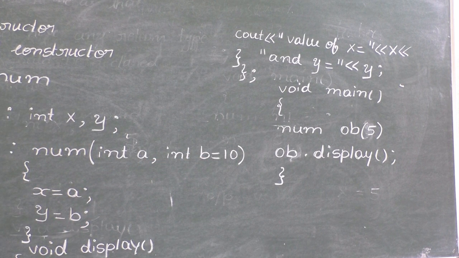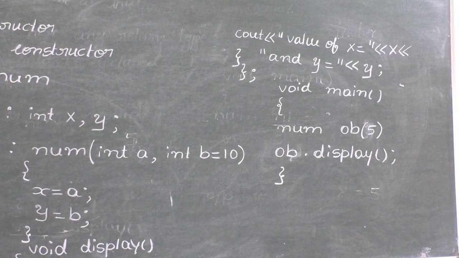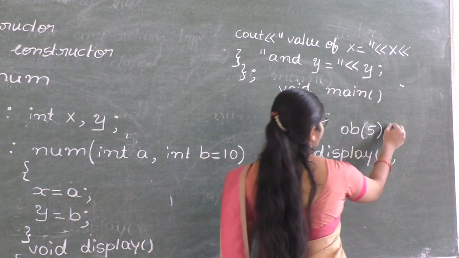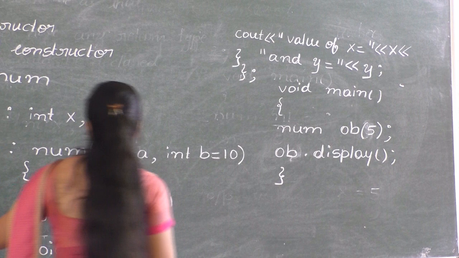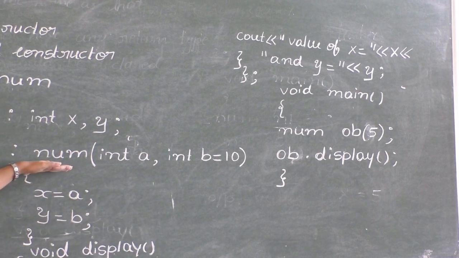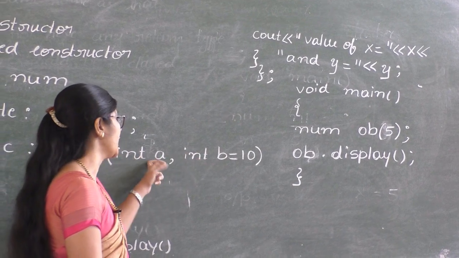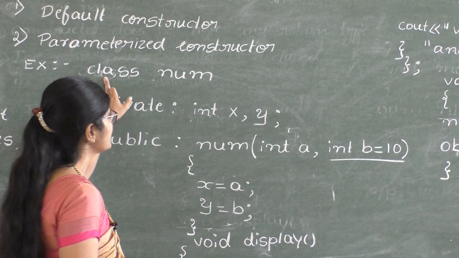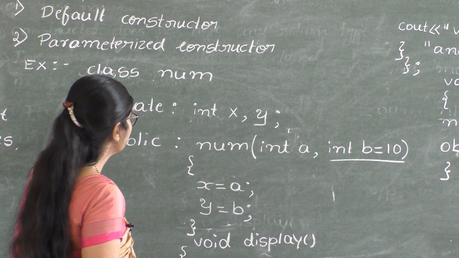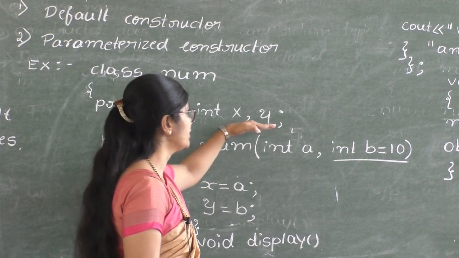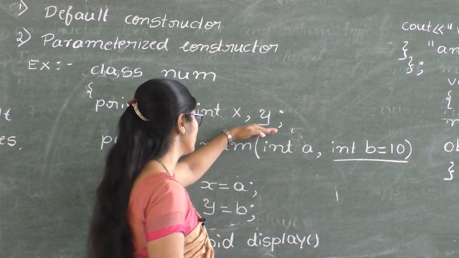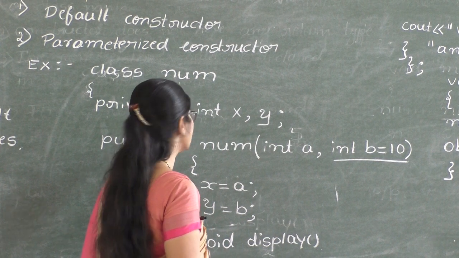Under the private section we have declared two variables, x and y, and in the public section Num is the parameterized constructor. Here there are two arguments, a and b. Those variables are going to be initialized.